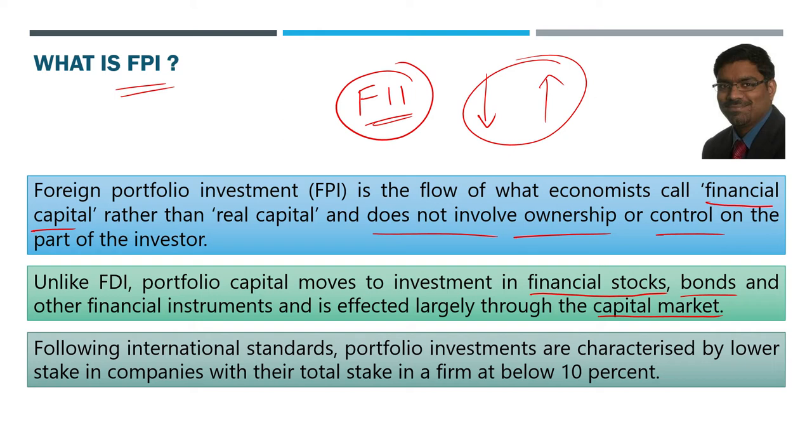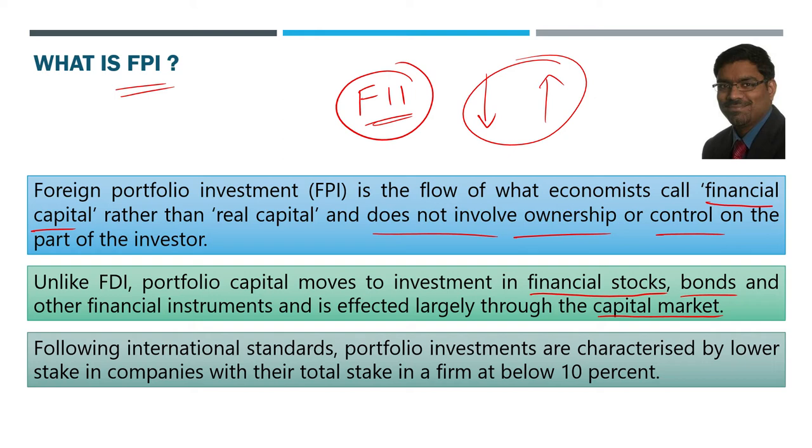The intention is not long-termistic. The intention is not to have a relationship with the target company. It is only to take advantage of the price movements in the target company's share. So that is what FPI is, which is generally going to happen through the capital market.